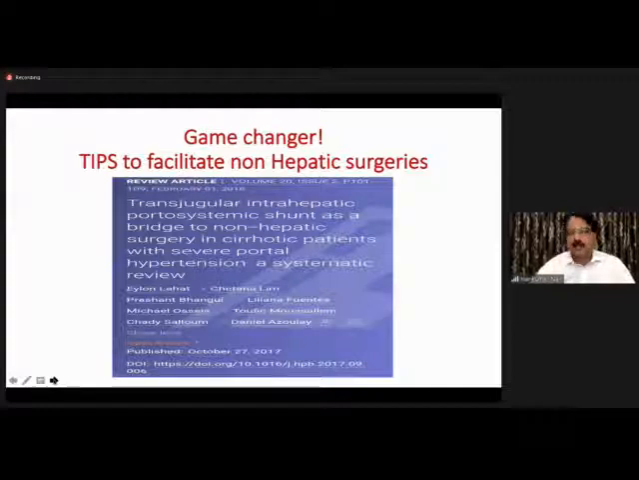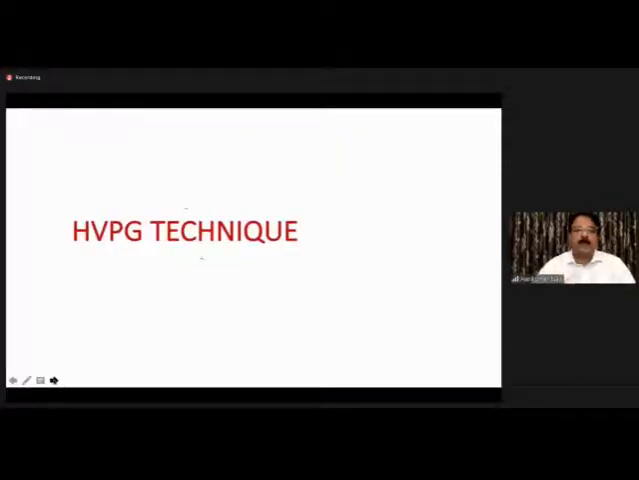That's a game changer. In fact, in a few of the European liver-focused centers, TIPS has become a standard of care prior to non-hepatic surgeries. In a compensated disease, if the pressure is higher, then TIPS first, optimize the patient, and then go ahead with the non-hepatic surgery so that post-surgical decompensation is reduced or minimized. Let's move on to the technique.